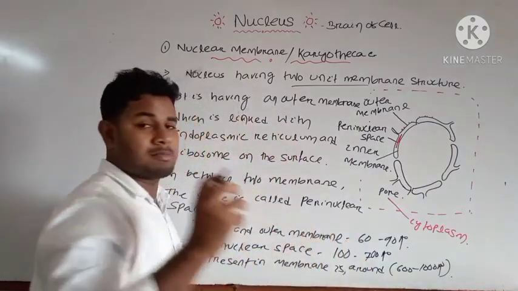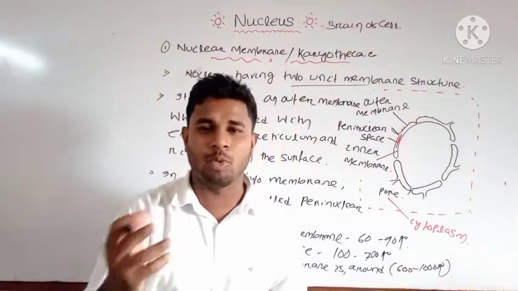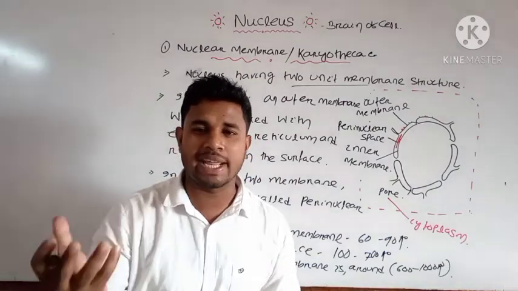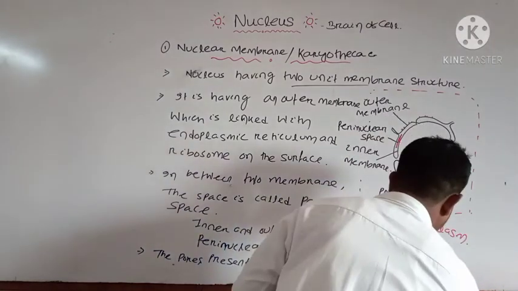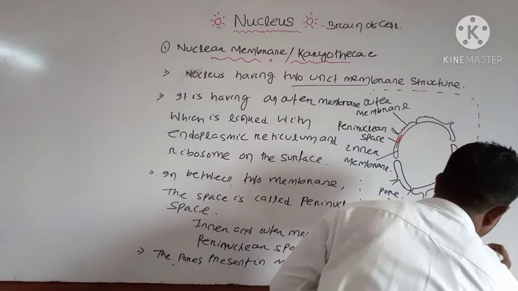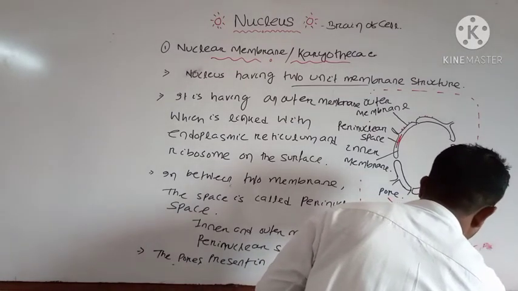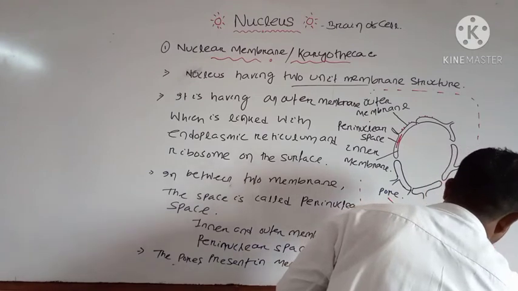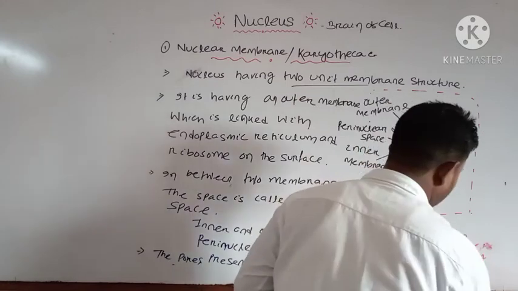That is their breadth or their size, and mostly the pores help in the transport of protein and RNA. What is the function of the pores? They mostly help in the transport of protein and RNA. This is the main function of your pore.